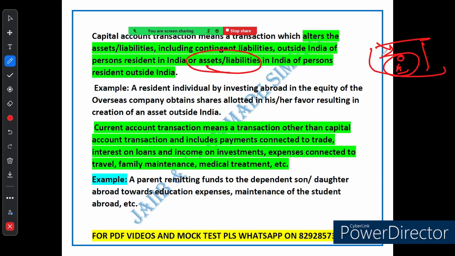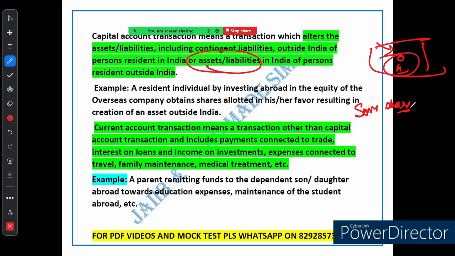Let me give you an example to make this concept more clear. Imagine you are living in India and you decide to invest in a company that is based overseas. So you buy some shares and now you own a part of that particular company. That investment means you have created an asset outside of India. That is called a capital account transaction.